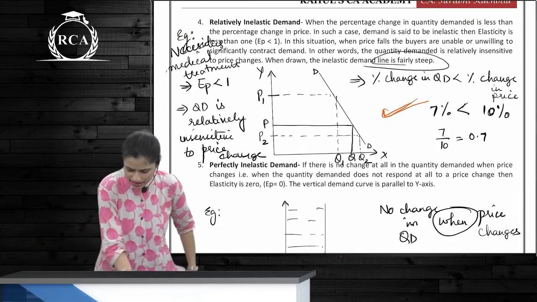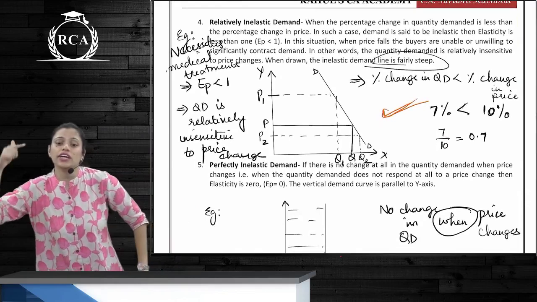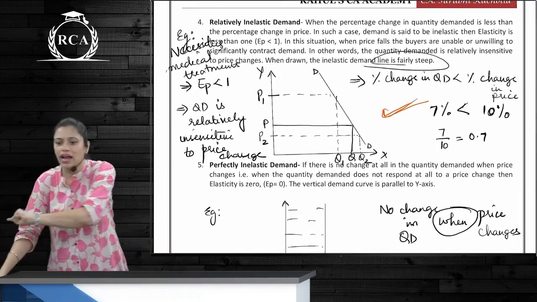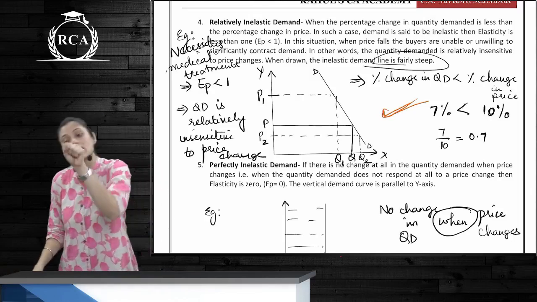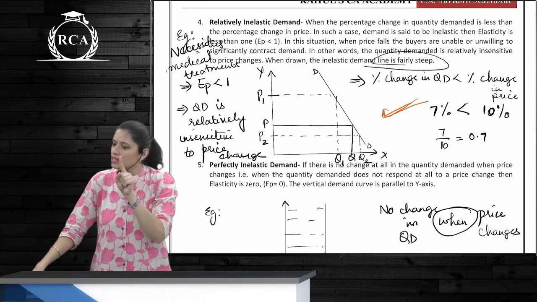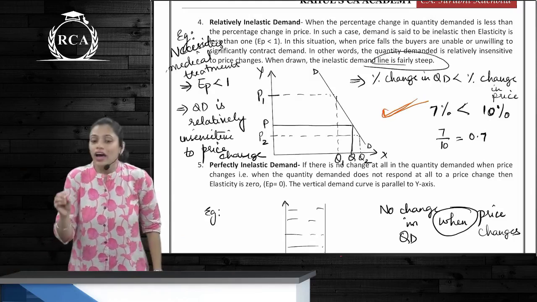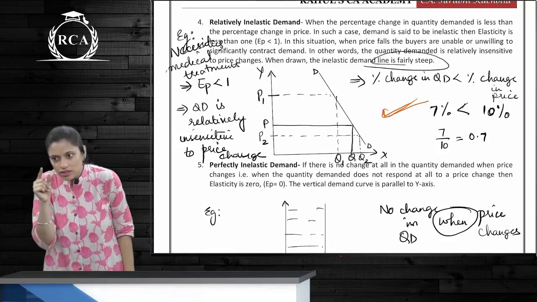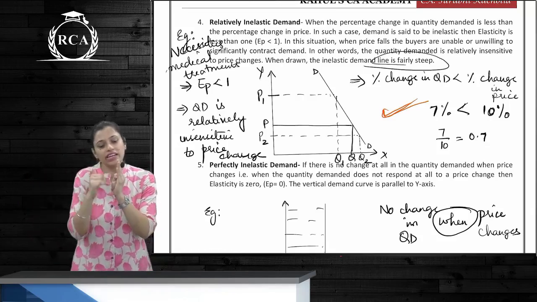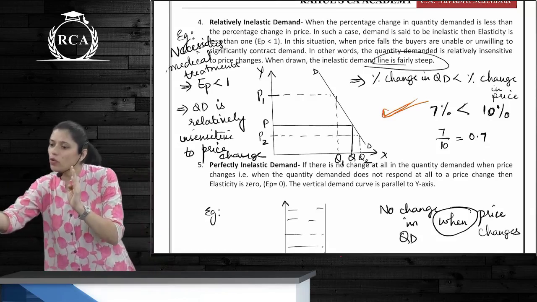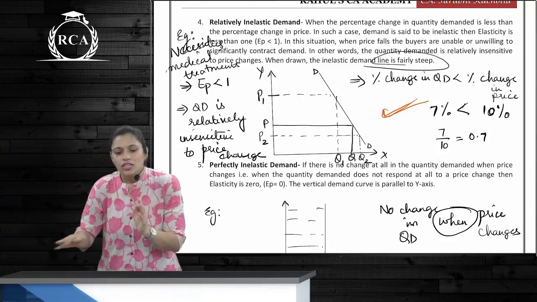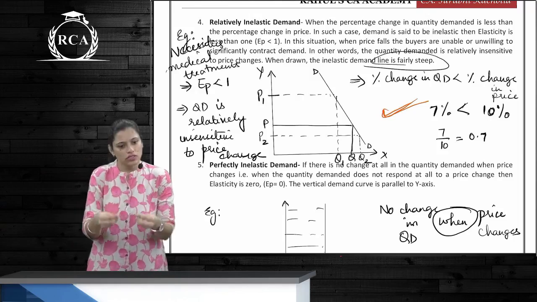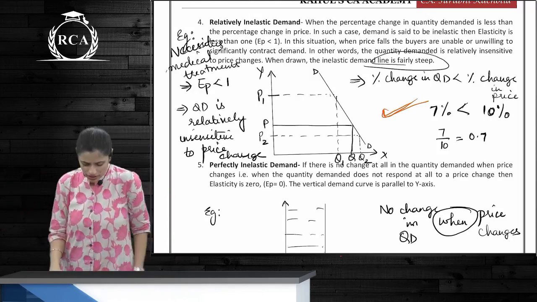Relatively inelastic demand. Percentage change in quantity demanded is less than percentage change in price. EP is less than 1. Is it clear to everyone? So, is it relatively insensitive to price change? Yes, because if there is an increase or decrease in price, the impact on quantity demanded is much lesser. So here what kind of goods are generally considered? Necessaries, salt, medicines, all these kinds of goods.